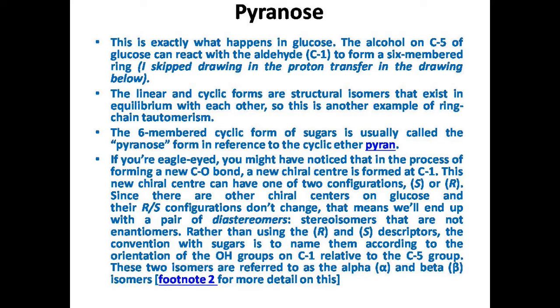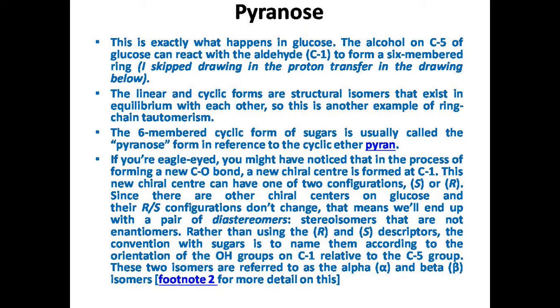This exactly happens in glucose. The hydroxy group of the fifth carbon in glucose reacts with the aldehydic group on the first carbon atom and forms the six-member ring. So it is called a pyranose-like structure. I skipped drawing a proton transfer in the drawing below. The linear and cyclic forms are structural isomers that exist in equilibrium with each other. So this is another example of ring-chain tautomerism.